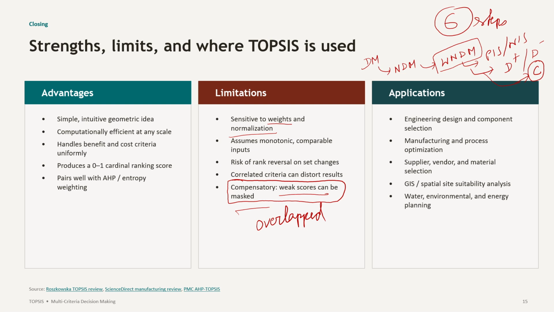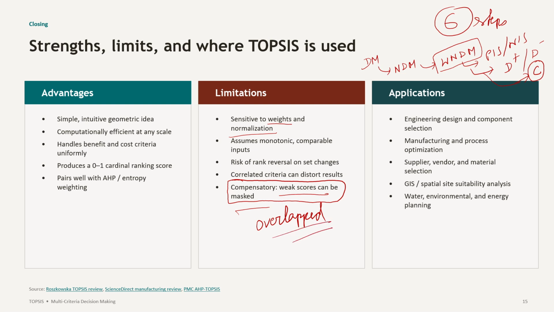Okay, so main limitation is this, and there are many other limitations. Among those, comparable inputs is there, risk of rank reversal is there, correlated criteria, and also the common limitation of all the compensatory MCDM methods, overlapping.